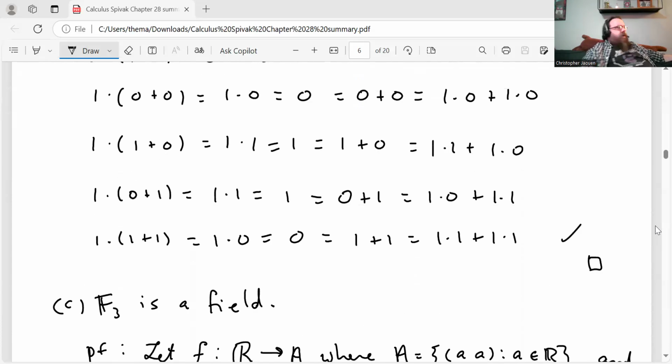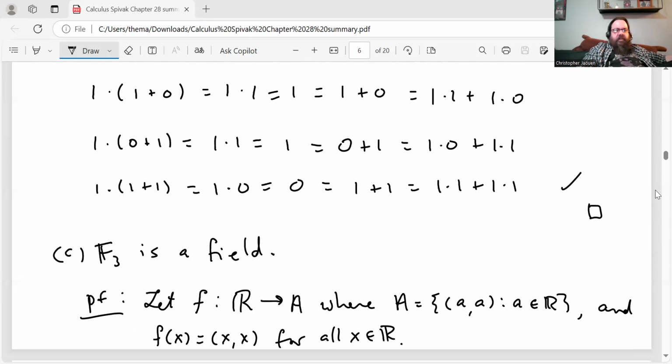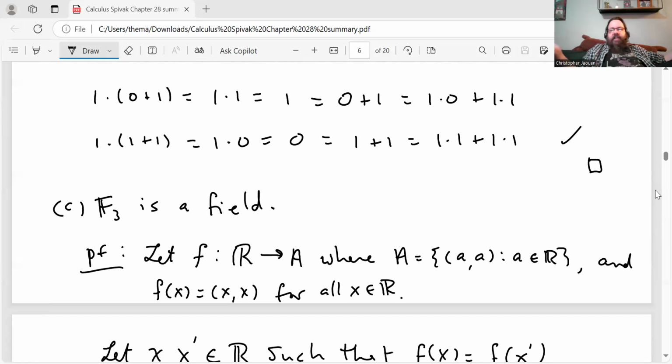Okay, and then just for a change of pace, I proved that F3 is a field using a different kind of proof that is not in the spirit of Spivak's book. I just wanted to mix things up a bit, because just showing that the properties that we listed, 1 through 7 for a field, are satisfied is kind of boring.